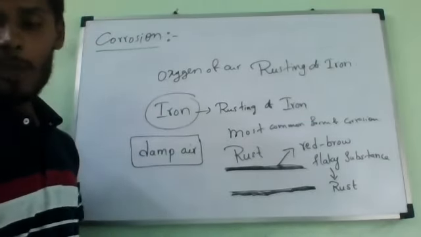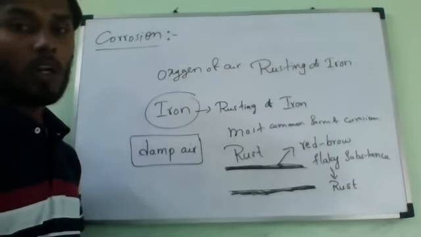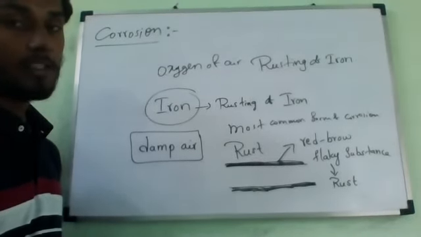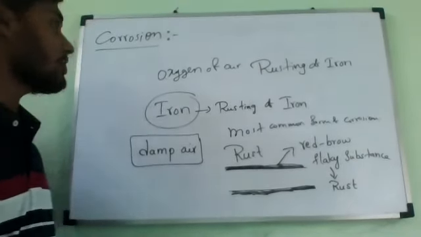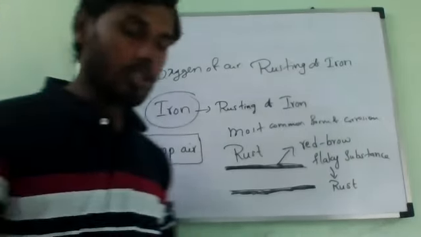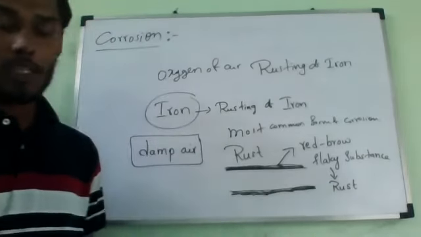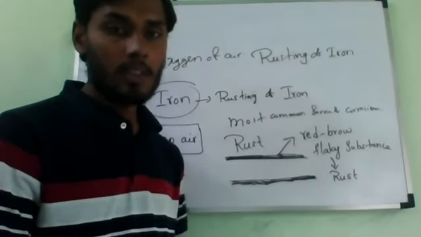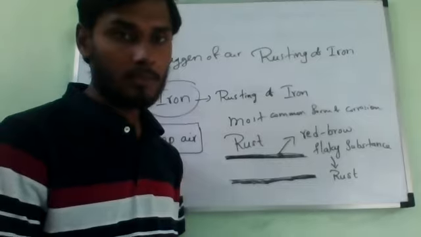Now we will see what is happening during this reaction. If you expose the metal to the atmosphere, what is happening? Let us see now. First you write the definition. Corrosion is the process.